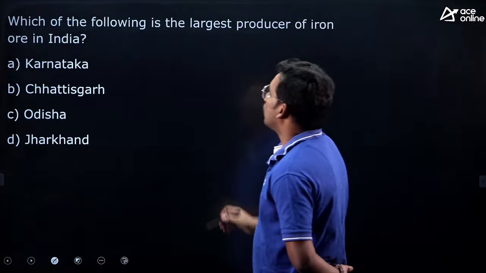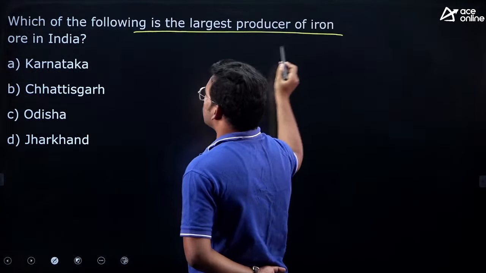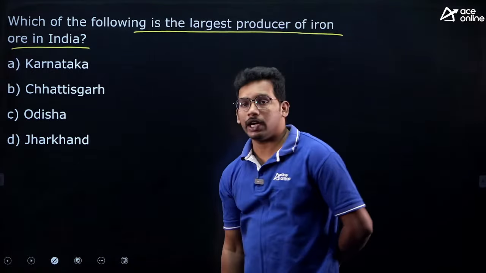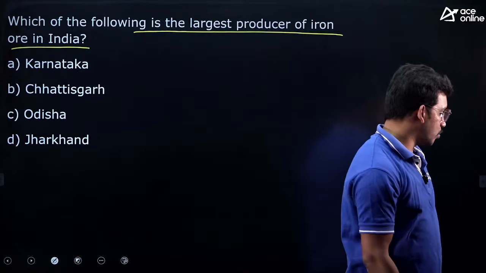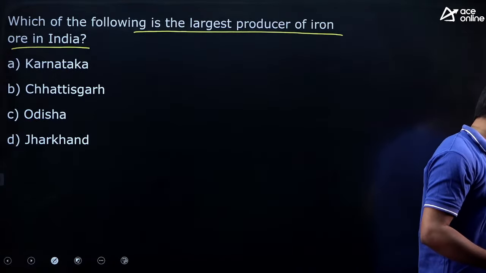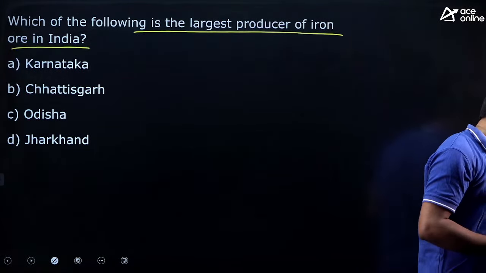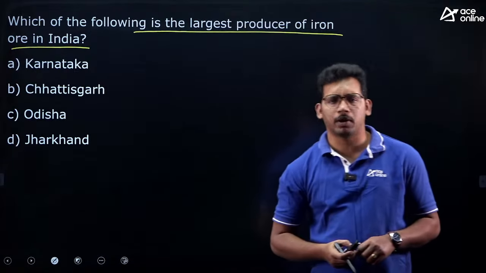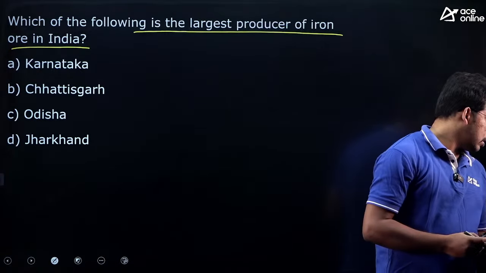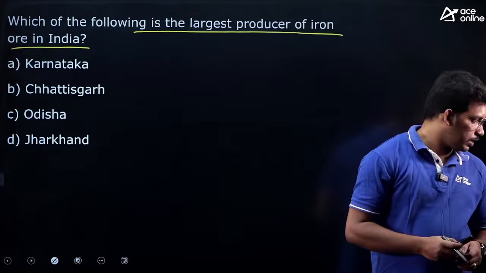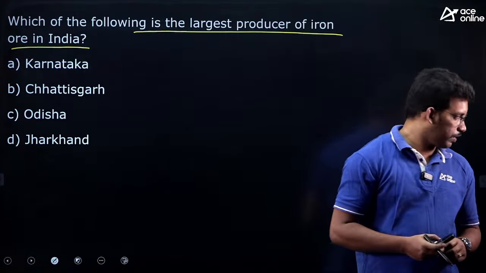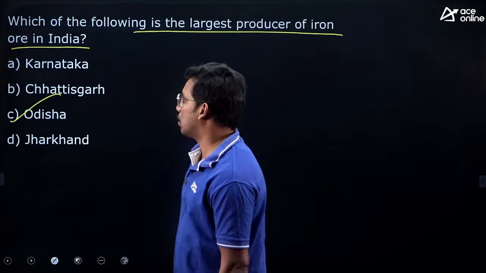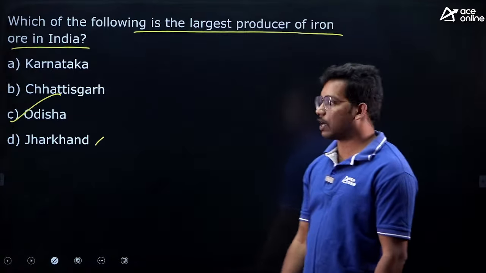Next one. Which of the following is the largest producer of iron ore in India? Karnataka, Chhattisgarh, Odisha, Jharkhand. A very popular question from minerals. The answer is, yes, very good, Prakash. Few people have answered. Odisha is the largest producer of iron ore. Many people think it is Jharkhand, but no.